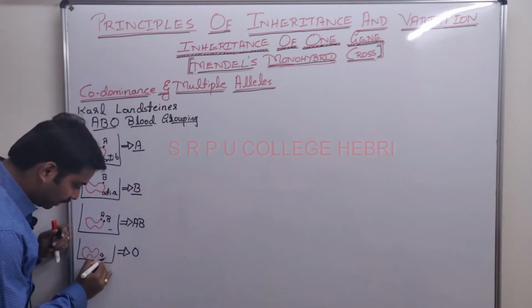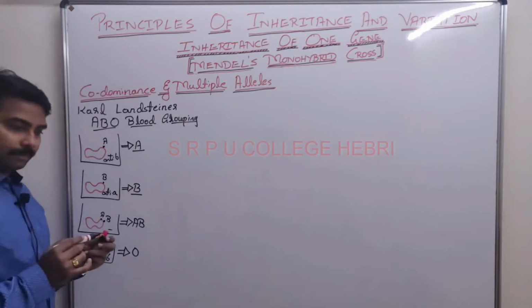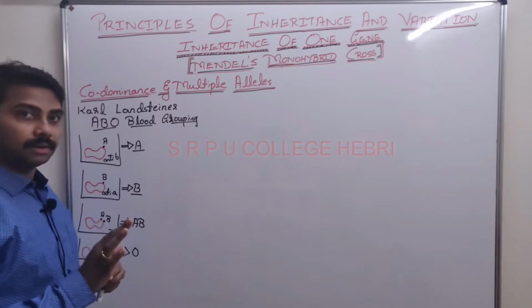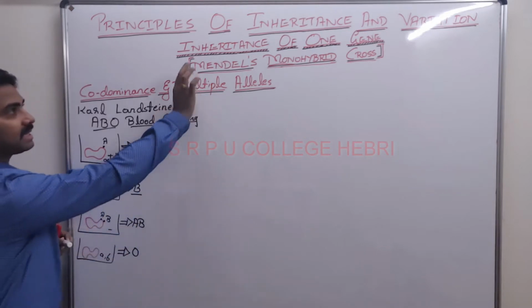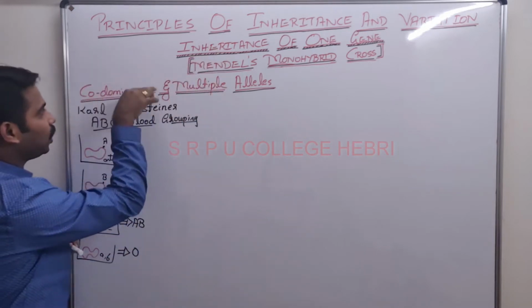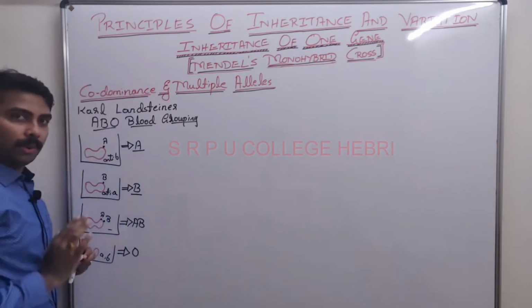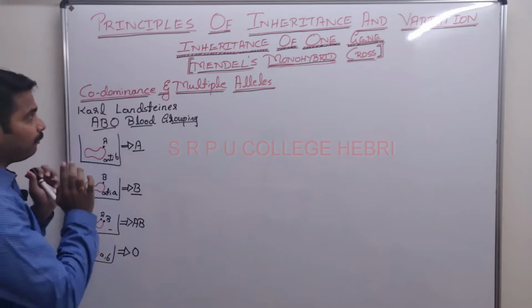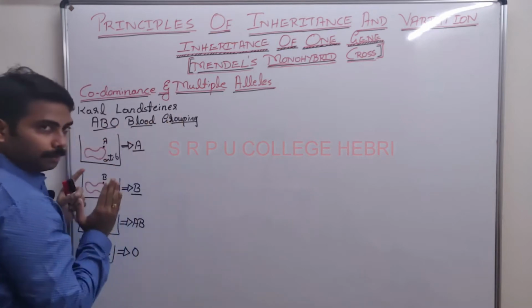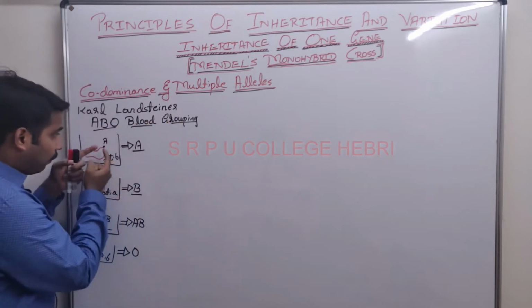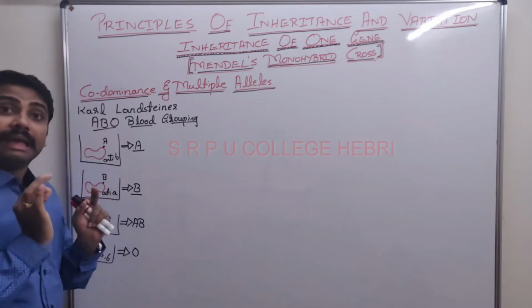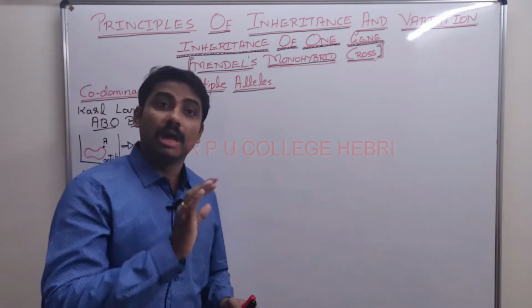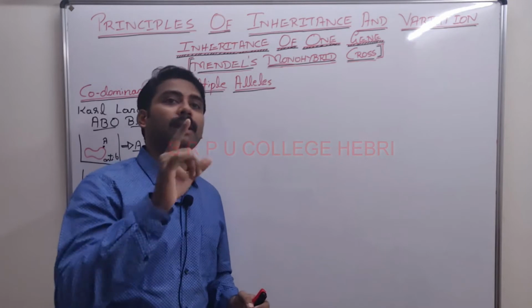Here, O has both A antibody and B antibody. But as I am going to discuss in genetics the concept called codominance, for the next 10 minutes remember that I am focusing on ABO blood grouping, and in that, only on A and B antigen, how they determine my blood group.